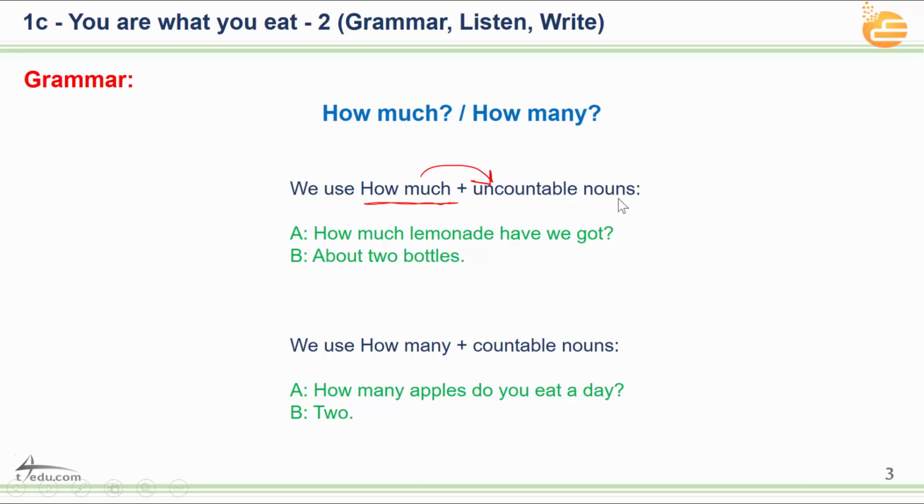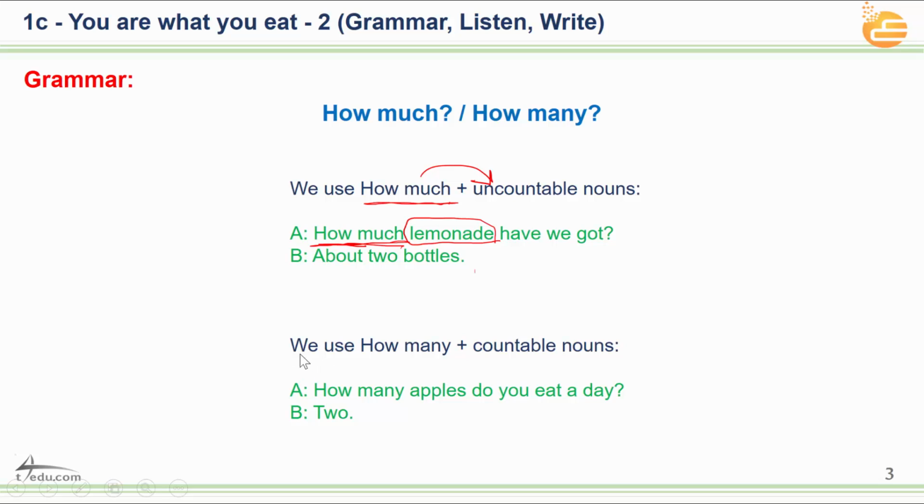For example, let's take an example. Okay, how much lemonade have we got? Okay, how much lemonade? This is liquid, it's just like a juice, okay? So we used how much. How much lemonade have we got? About 2 bottles. 2 bottles because it's liquid. It's just like water, it's just like milk, and so on. It's liquid, lemonade. It's juice which comes from lemon. Okay?